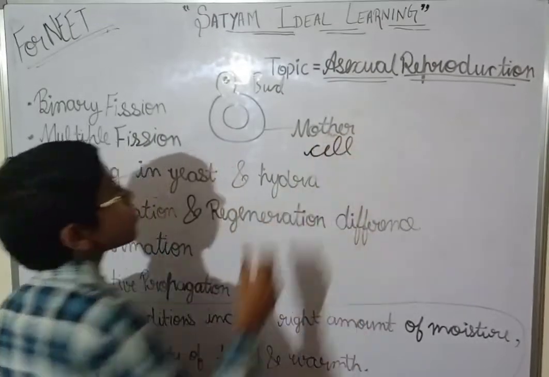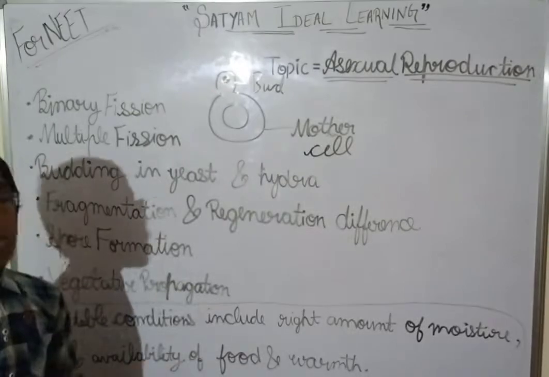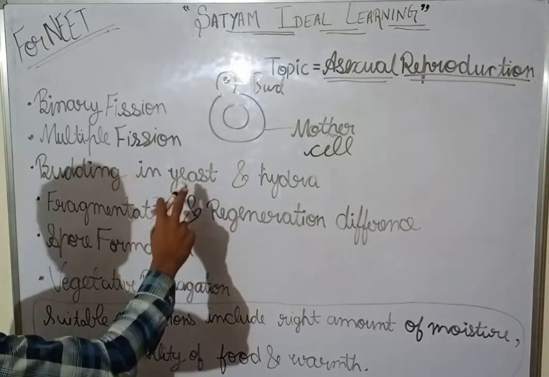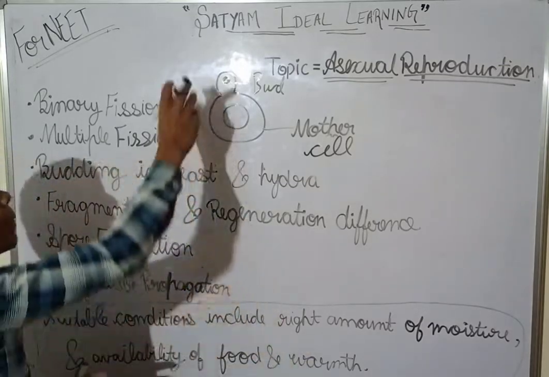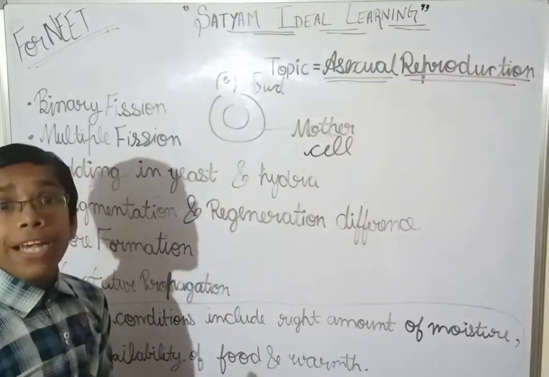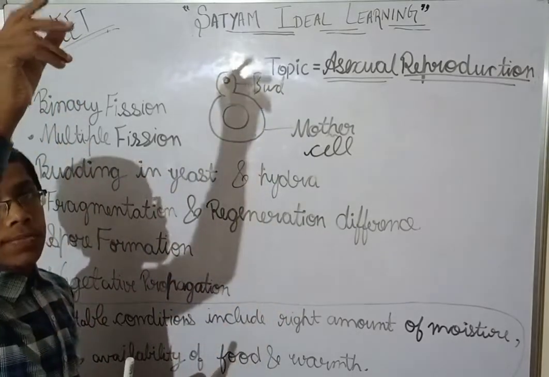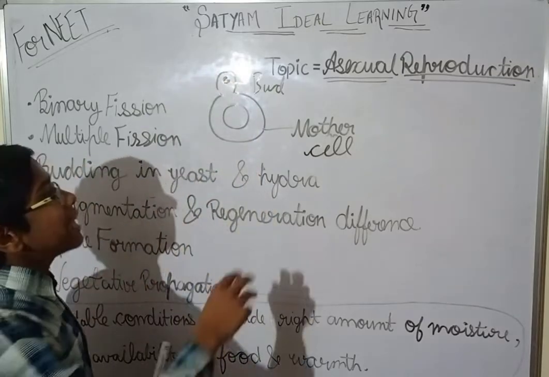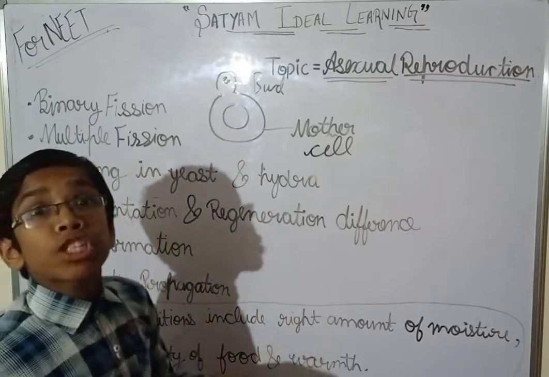Mother cell. Now this is the daughter cell or bud. It is the mother cell. Clear? Now see, I have told you that in yeast the bud occurs very fast. So the development of bud is very fast and it occurs in chains of buds. Now the bud will remain attached to the mother cell till it matures.